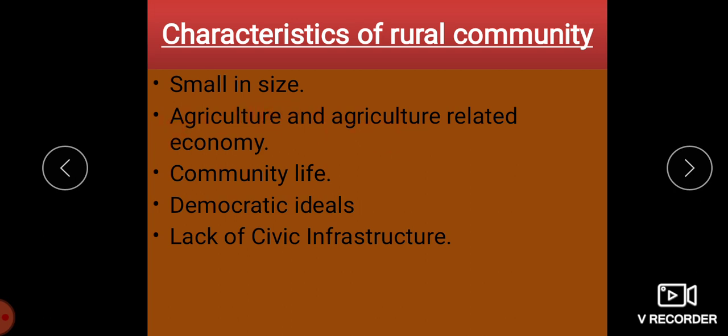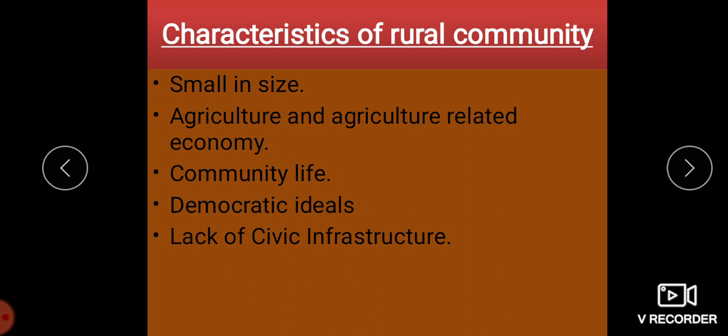Next we have agriculture and agriculture related economy. In the rural economy, children, the rural life is very simple. Here the main occupation, the main activity, is agriculture and agriculture related activities, farming, where many people depend on nature. 59% of men and 75% of women are dependent on agriculture for their livelihood.